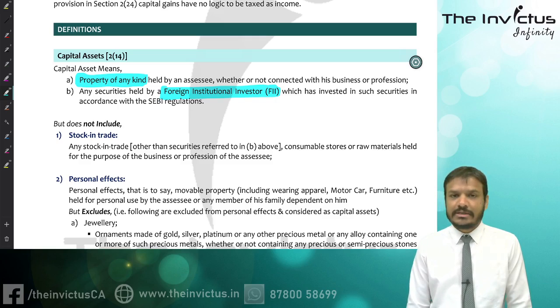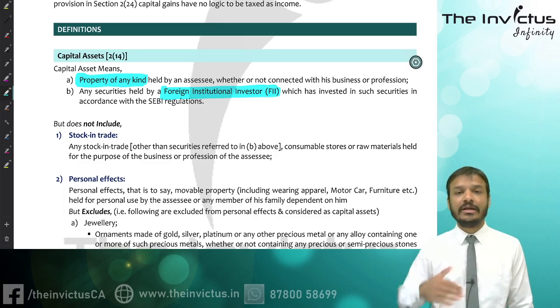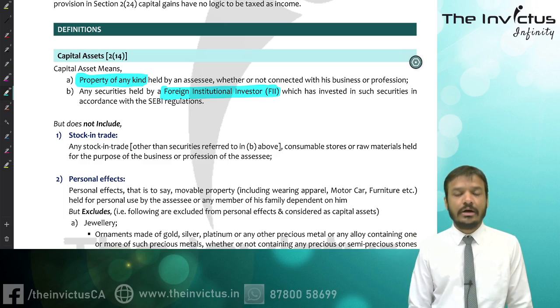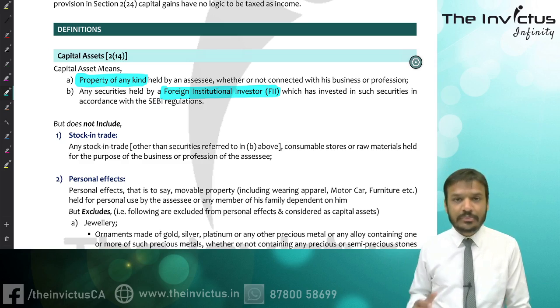Now, in the very first lecture, we studied that we need to classify properly, because the mode of calculation and everything is different under different heads. If I am considering this as business income, then there will be a different calculation. The tax rate would be different. In case of long-term capital gain, the tax rate is different. Earlier, there was an exemption under section 10 clause 38 on long-term capital gain on transfer of equity shares. Right.